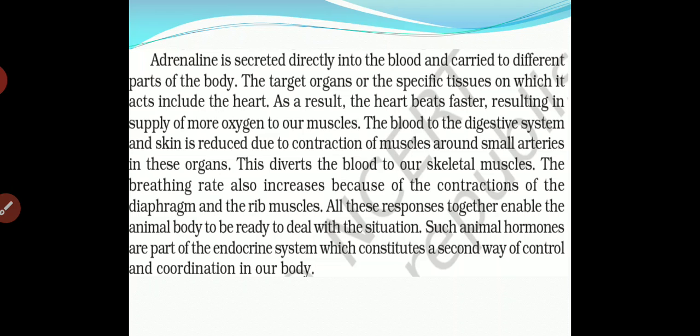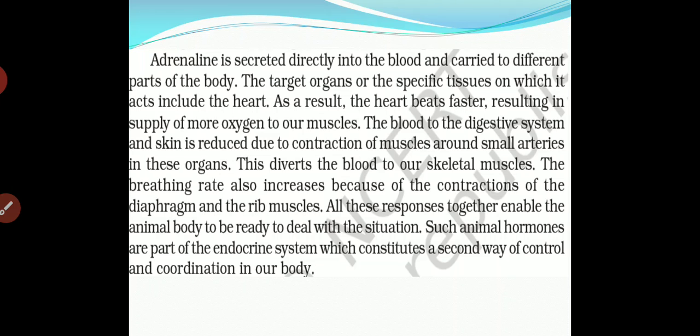Depending on the situation, these hormones can be secreted and transmitted to different parts, due to which we see an action towards a certain situation. That action can be seen because of all these hormones. They work and give a response. Such animal hormones are part of the endocrine system.